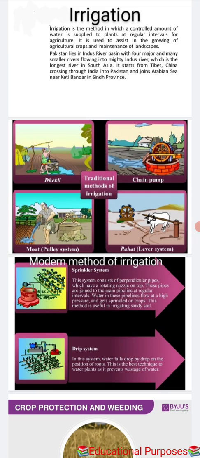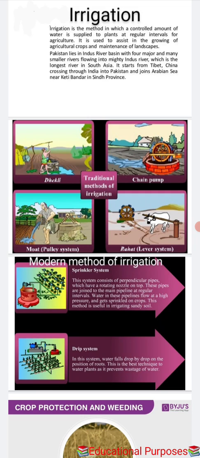So, first we will move to the traditional method of irrigation. Traditional methods of irrigation are Dhekli, chain pump, mode, pulley system, and rahat, which means lever system. In this picture you can see in Dhekli that the farmer puts a bucket into the well, and after that, by the wire or thread, he has to take it out because it is too hard.